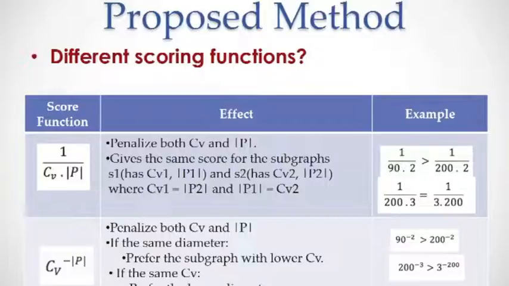It penalizes both the number of nodes and the diameter. If the same diameter exists for both subgraphs, it prefers the subgraph with the lower number of nodes. If the same number of nodes exists, it prefers the lower diameter and retrieves the subgraph with the lower diameter, as mentioned.